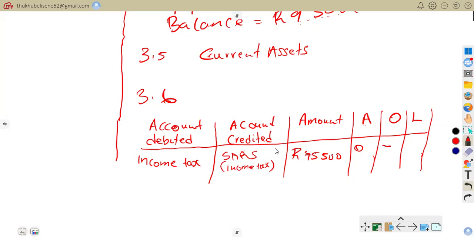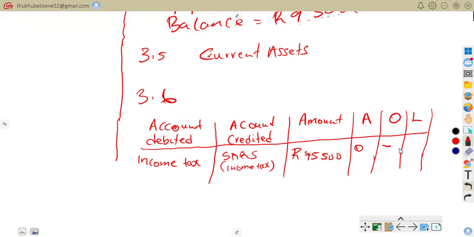We're talking about this income tax. It's an expense. That's why we even debited it. So it's going to decrease our retained income. It's going to reduce our profit. That's why we are saying it reduces our owner's equity.